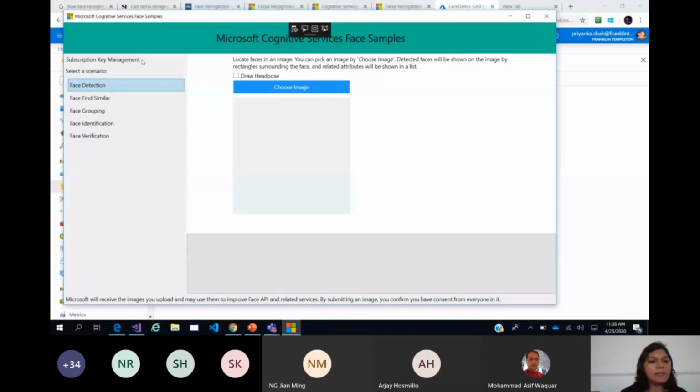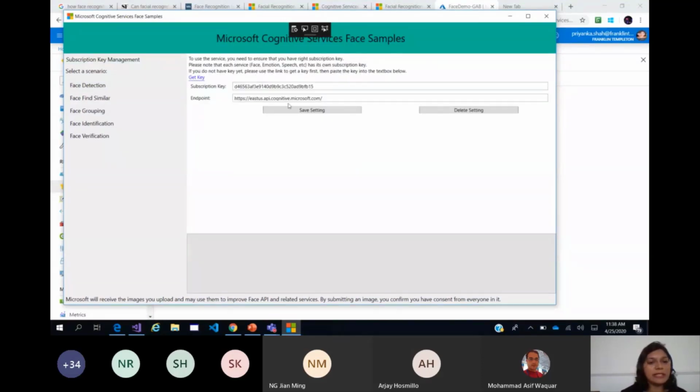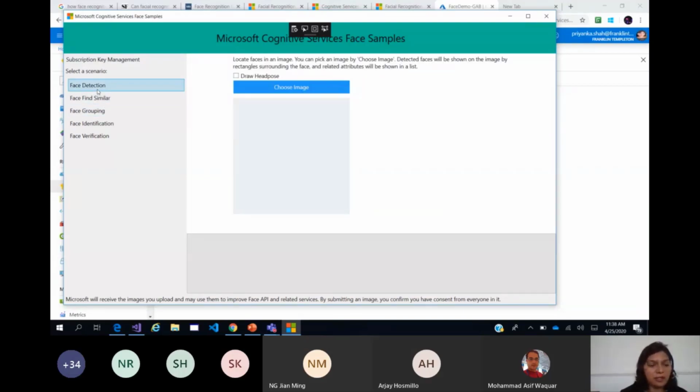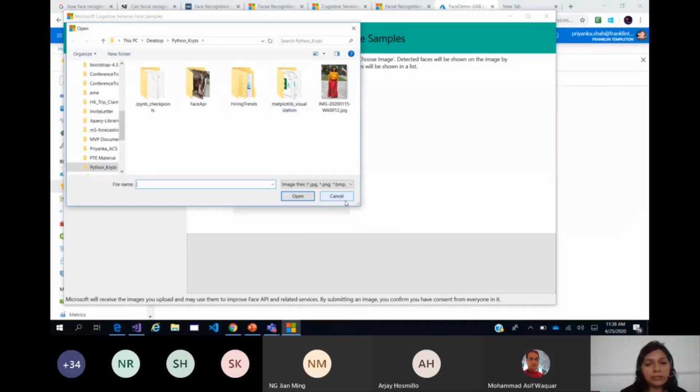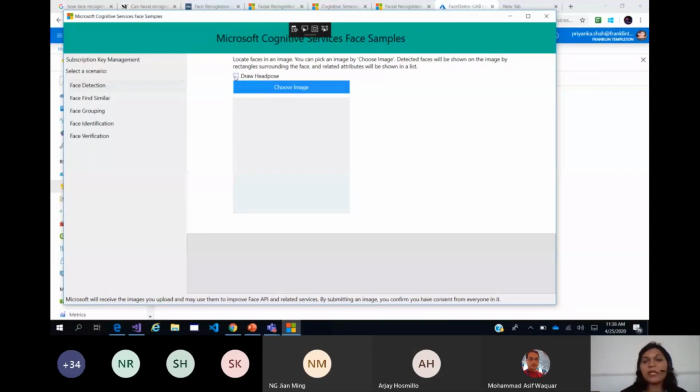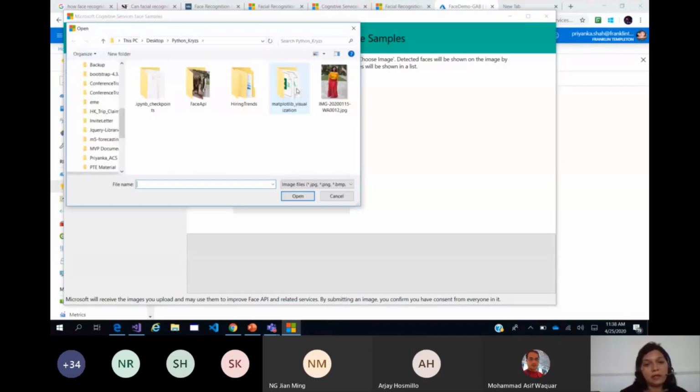In the subscription management, you will be able to see the keys. I would be obfuscating this in the GitHub demo code. Let us begin. Just be very careful: there is a checkbox for the head pose. I'm purposely not checking the head pose right now, because I want to show you what the head pose attribute does, for the liveness detector and the angled profile detector.